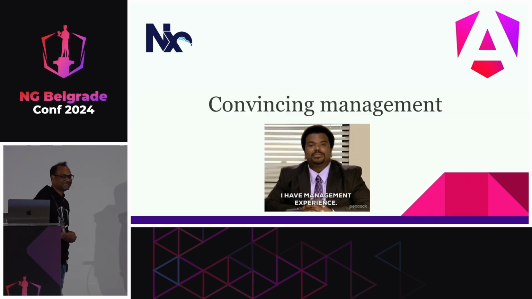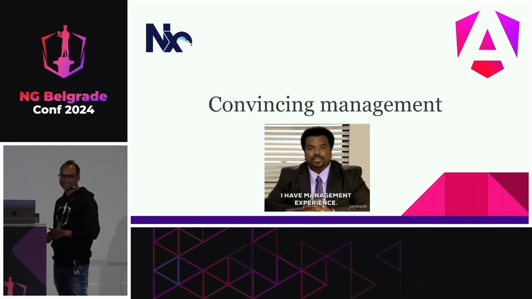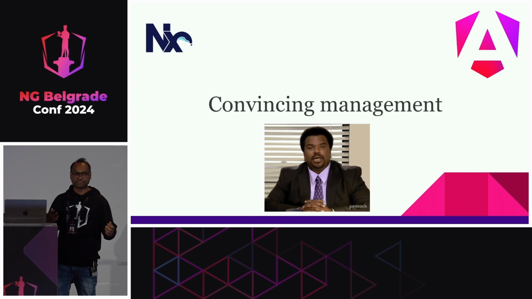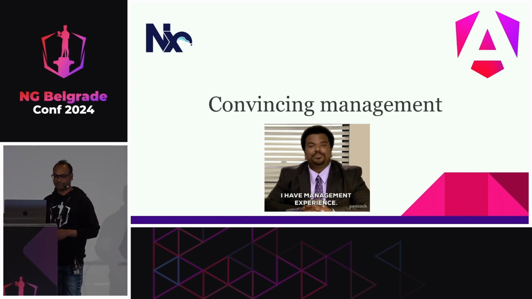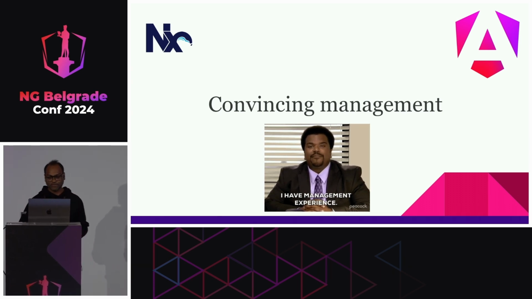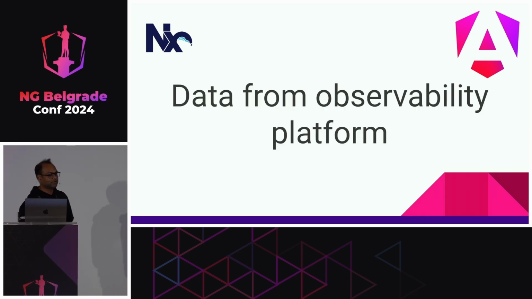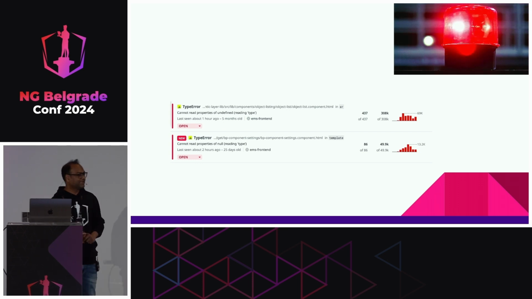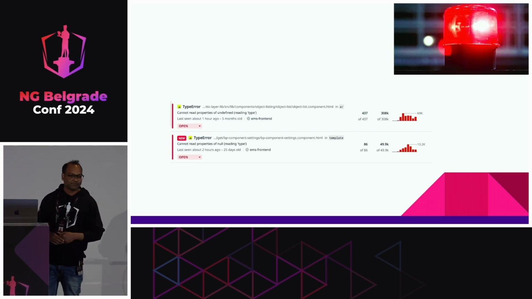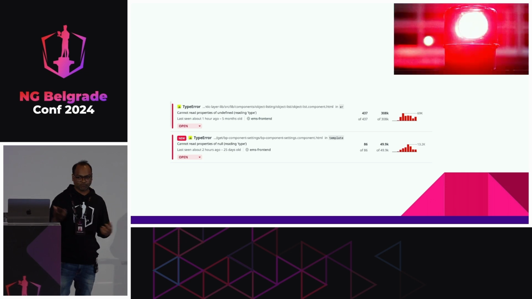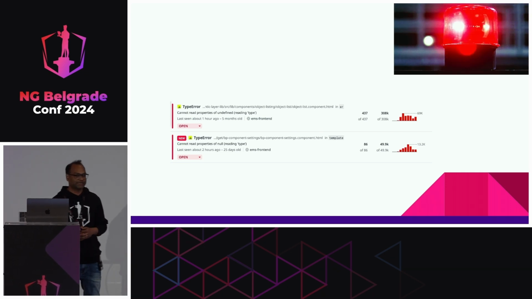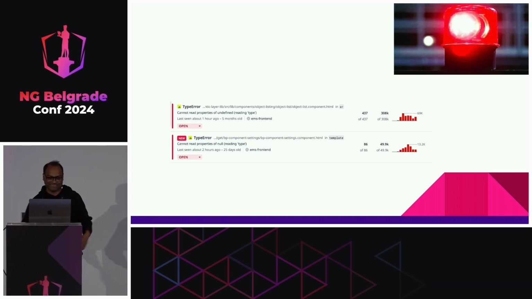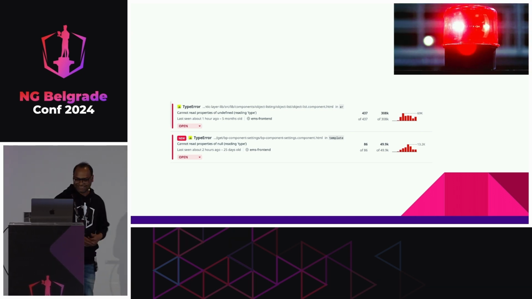Next task. Yeah, the hardest one, right? Of course I knew that I can do it, or my team can do it, but convincing management, because management needs a value. Even though there were multiple failures we had already noticed, we wanted to convince them. So we went to our friend, our observability platform, and we saw some data. We found hundreds of errors like this, because this is something which is visible to your end users, or probably on Datadog or somewhere, but it is not available to your developers. I mean, it is available, but who looks at this data, right? Who wants to see their own bugs?